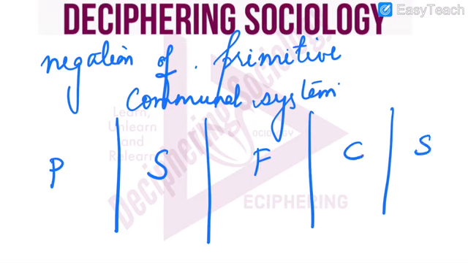What is happening here? Towards the end, conflict of opposites is happening. Gradually, quantitative changes are taking place, and here qualitative change has taken place, which means negation of the primitive system. Then similarly, what will happen here?